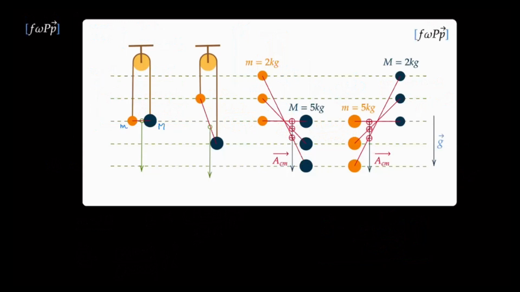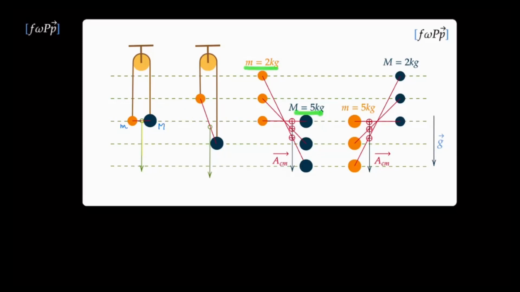We are now going to look at the last part of this problem, which is the acceleration of the center of mass. The center of mass lies on the line joining the centers and will be closer to the heavier object. If m is the lighter of the masses, it's going to move up. But if it moves up some distance, the heavier object should also move by the same distance. And the center of mass will always lie on the line joining the two centers. And in this problem, you can see, because the distance traveled by both the masses are equal, the center of mass should go down.